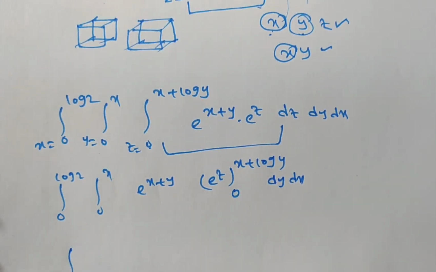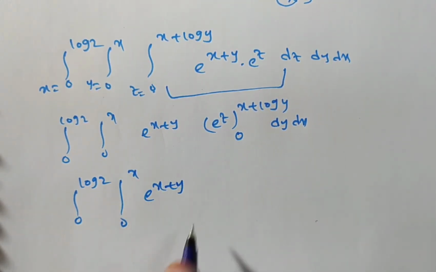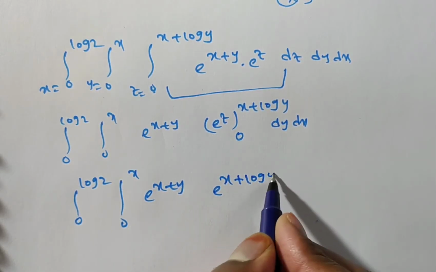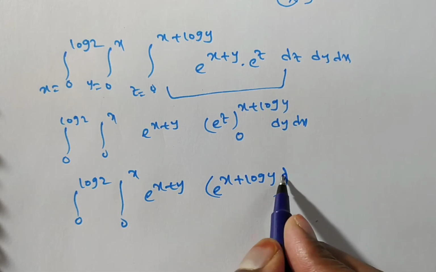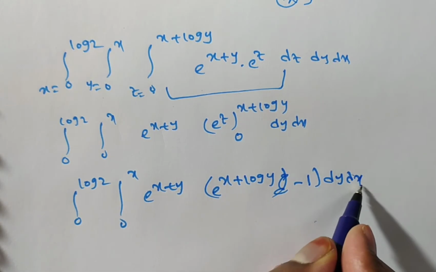Now you have to substitute the upper limit and lower limit. This is log 2 and limits from 0 to x. In this case e to the power of x plus y is the integrand you have. If you substitute the upper limit, then you will have e to the power of x plus log y minus e power 0. E power 0 means 1, into dy dx.